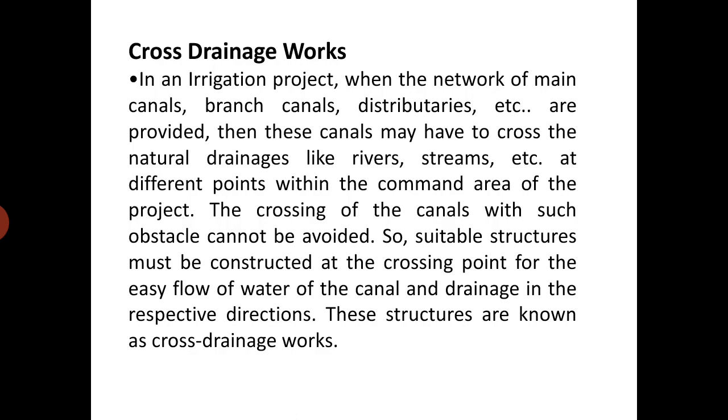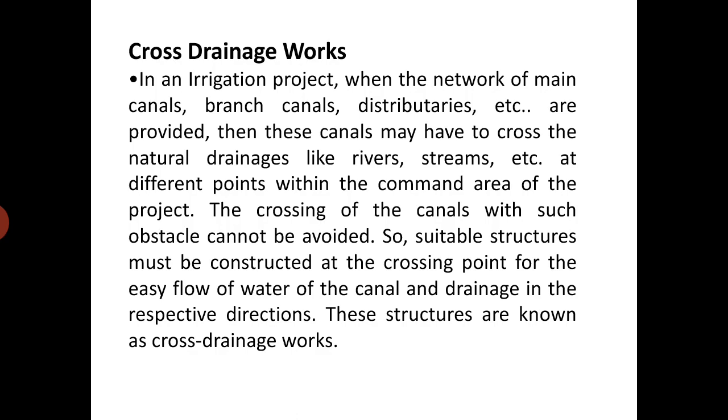Cross drainage work is nothing but a structure constructed at the crossing point of the canal and any natural drainage. Natural drainage is nothing but a river or stream.